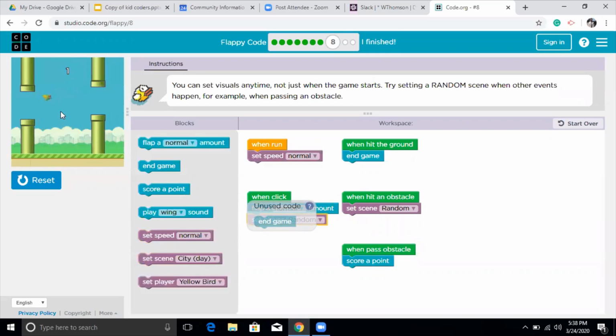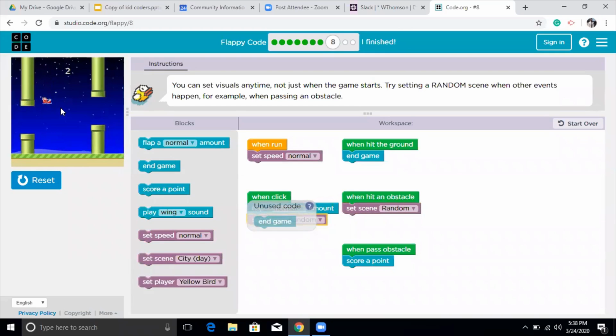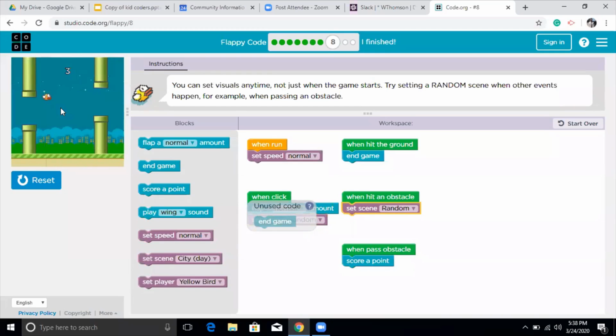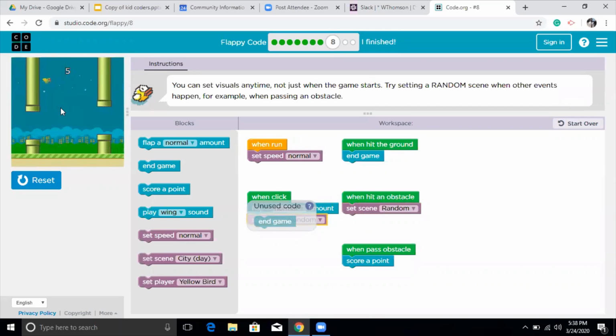Did you see? Every time I am flapping, isn't it interesting? Every time I'm flapping, it's a rabbit now, it's a Flappy again, it's a fish now, it's a plane, it's fish again, it's like a bird now, it's a parrot. So more things you have to change here.